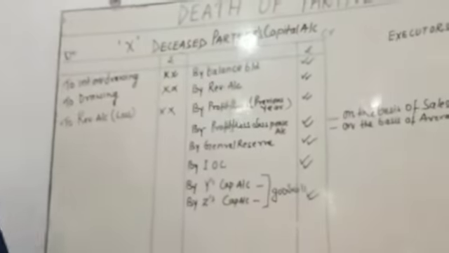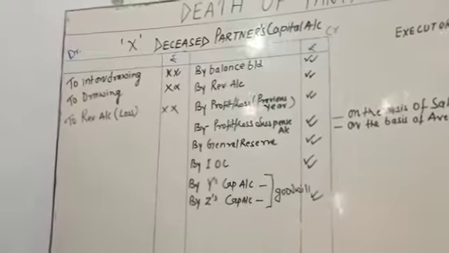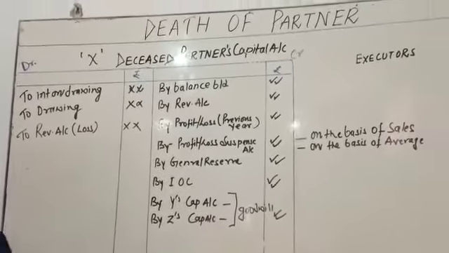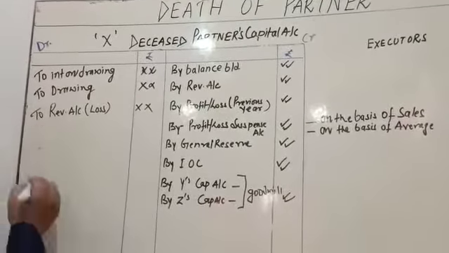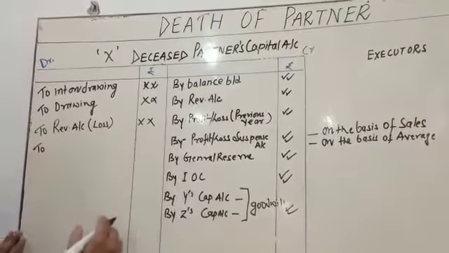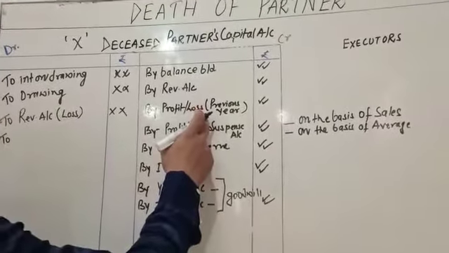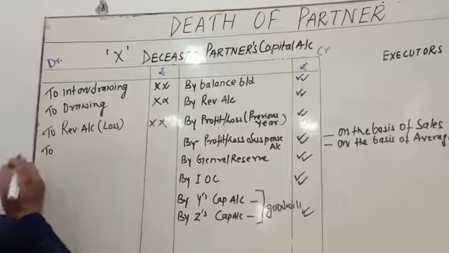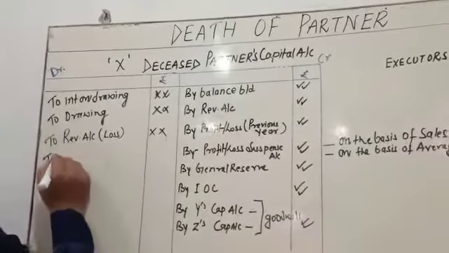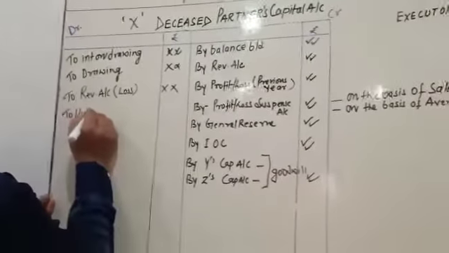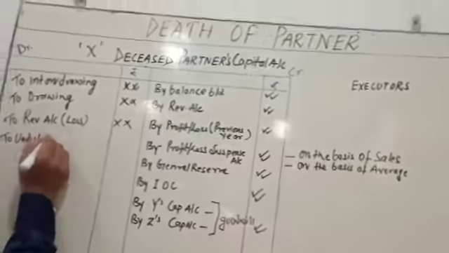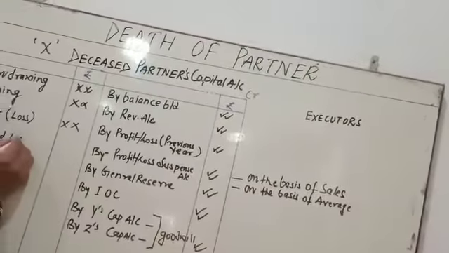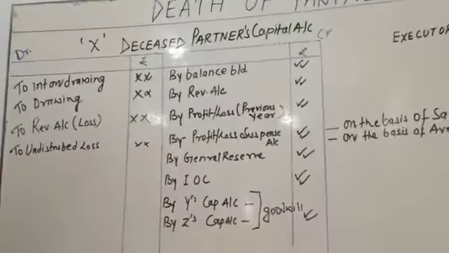Next is undistributed loss. Just as there is undistributed profit, the same thing also arises with undistributed loss. You can write that undistributed loss. It is also going to be debited.